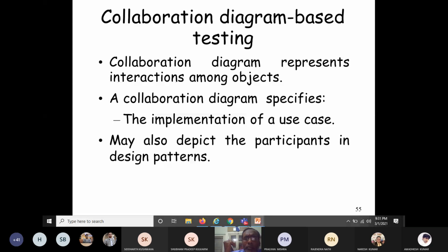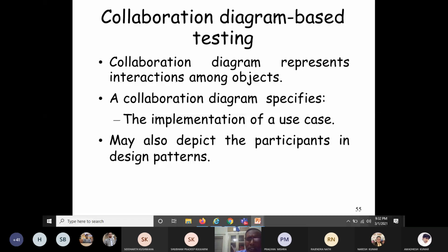A collaboration diagram specifies the implementation of a use case. How the use case is implemented can be specified by your collaboration diagram. It may also depict the participants in the design patterns. What are the different participants in the design patterns? A collaboration diagram can also represent that.